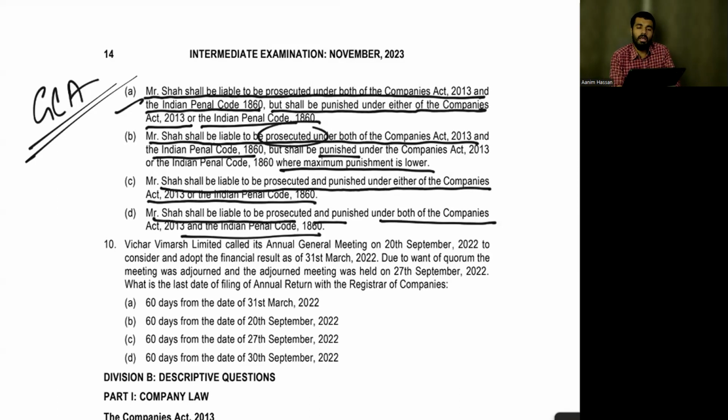You can't simply say option A or option B or option C or option D. You have to come up with the right answer. What is the right answer? How will we know it is the right answer? By knowing the right provision. What is the right provision?